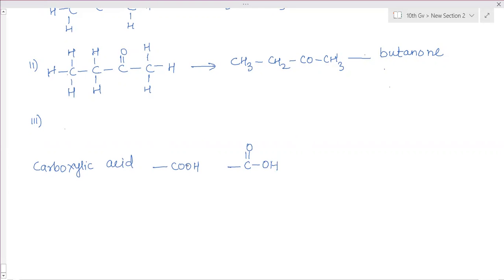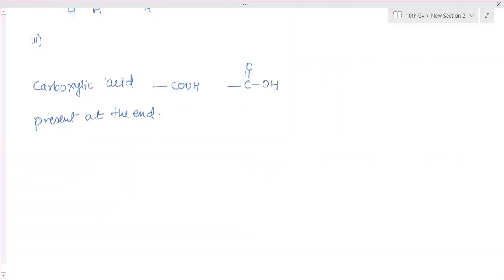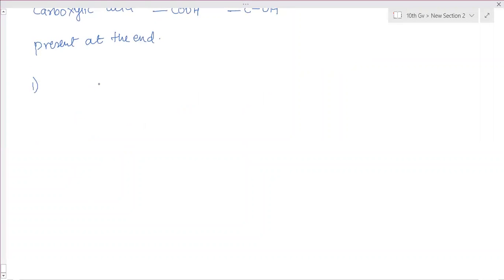It is also just like aldehyde, connected at the end, present at the end. First compound with one carbon atom, in that this double bond O and single bond OH is needed. So one electron left out, that is with hydrogen. So it's the simple condensed formula.